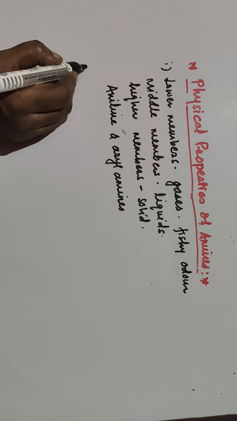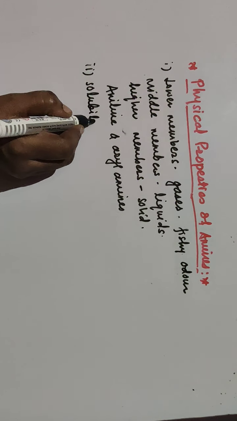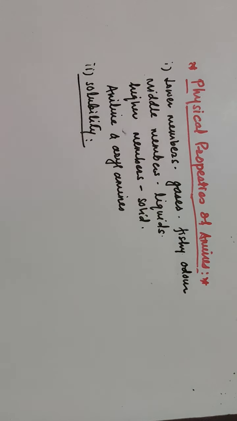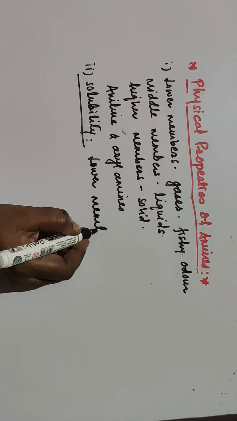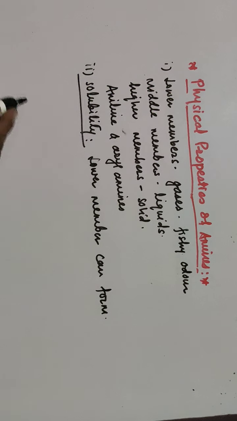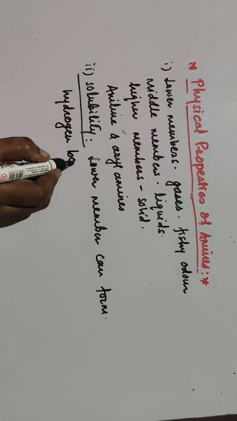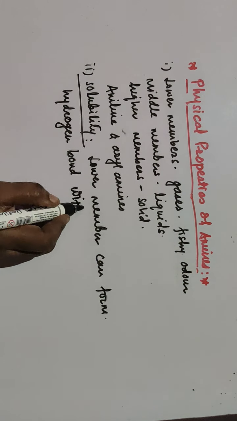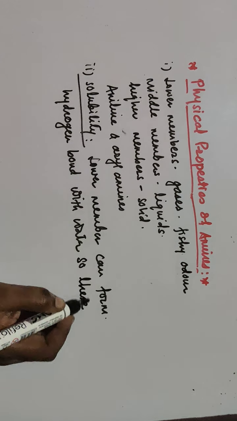Next we'll go for the solubility. Second physical property is solubility. So here again, in case of amines, the lower members are soluble in water as they form the hydrogen bond. Lower members can form hydrogen bond with water, so these are soluble in water.